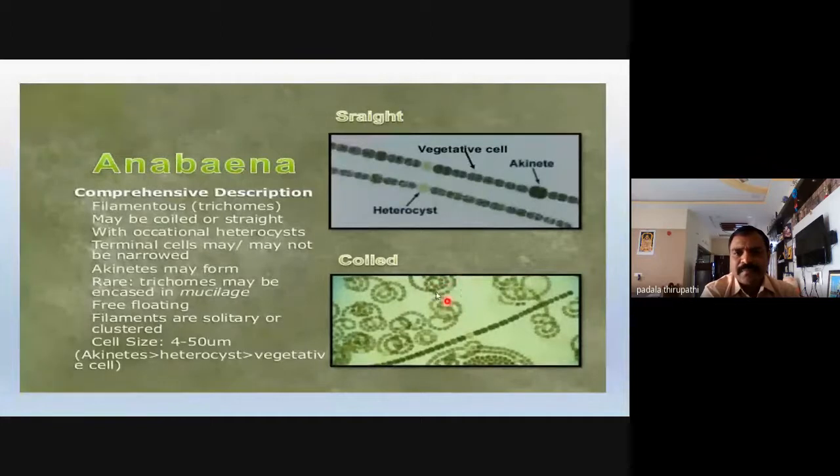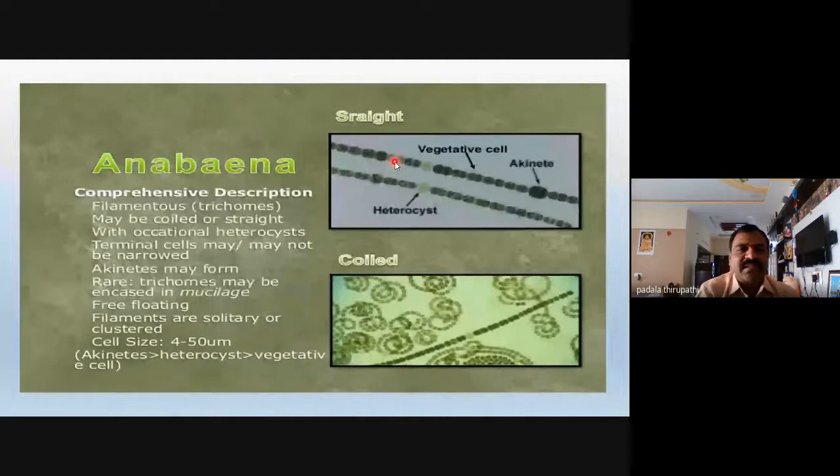Here the lower image shows the spiral or coiled nature of this Anabaena thallus, filament or trichome. Is it clear? So in this image, what we observe is that the cells are arranged in a uniseriate manner in the filament.